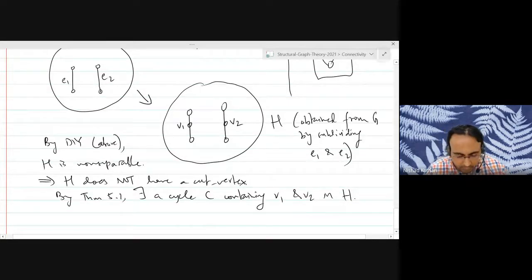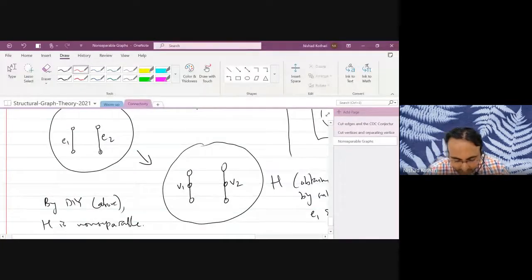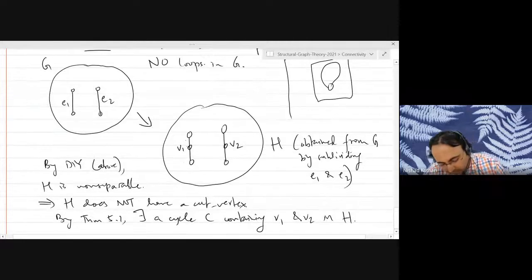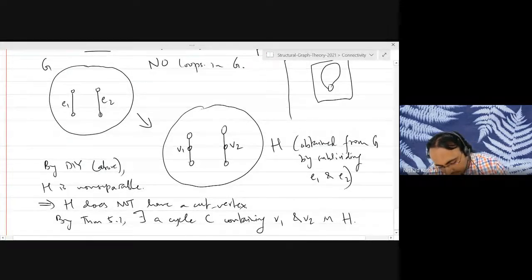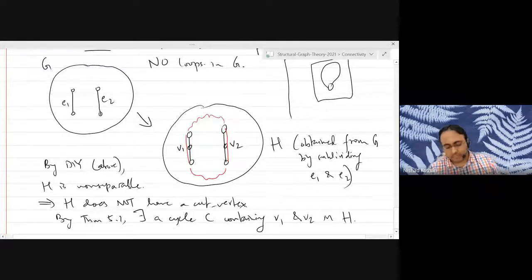Okay, so what does a cycle containing V1 and V2 look like? Well, V1 and V2 are vertices of degree 2, so both the edges have to be used. And now your cycle has to look like this, right? Both of these will be parts of your cycle. I don't care what the cycle looks like in the graph. The main point is that V1 and V2 are in your cycle.